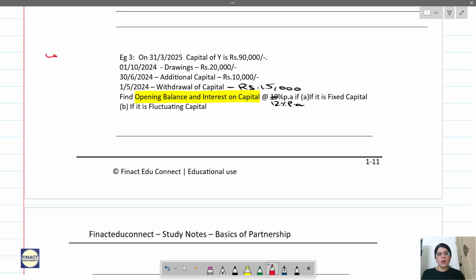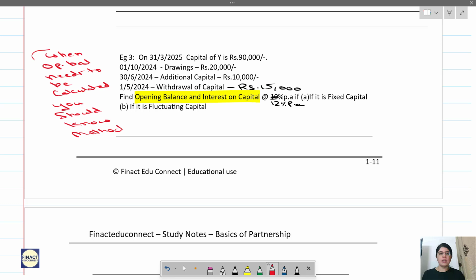So when opening balance needs to be calculated, you should know the method of capital, that is whether it's a fixed capital or fluctuating capital.